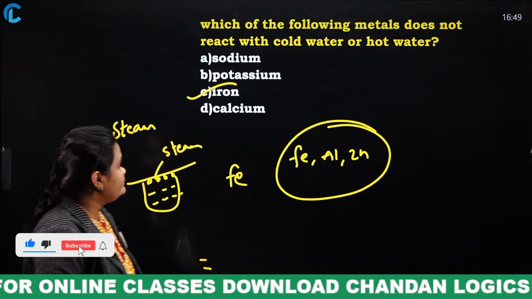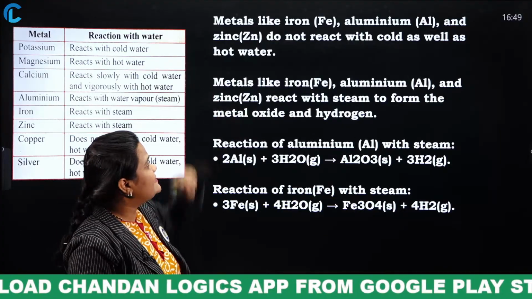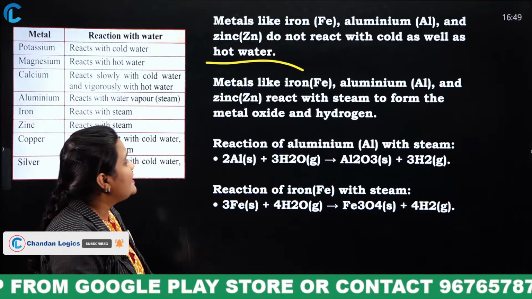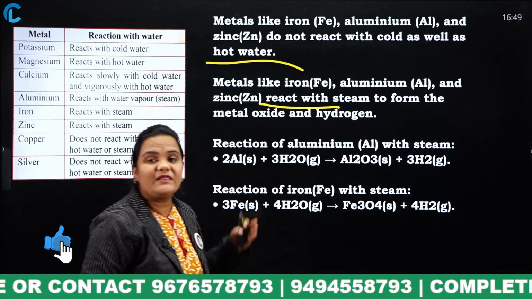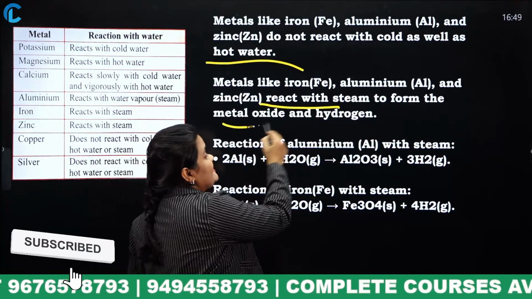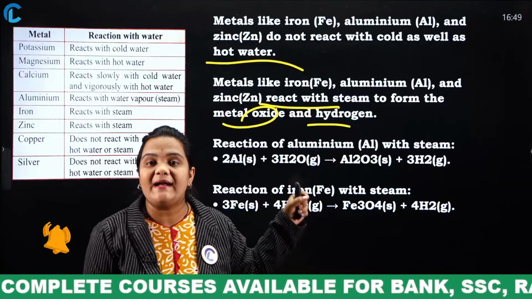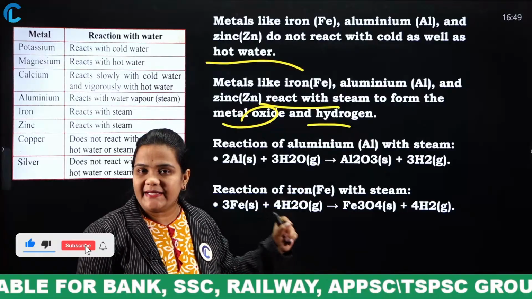Next, metals like iron, aluminium and zinc do not react with cold or hot water, but they react with steam. If they react with steam, what will they form? Metal oxides and hydrogen. Iron, aluminium and zinc do not react with either hot water or cold water, but they react with steam.